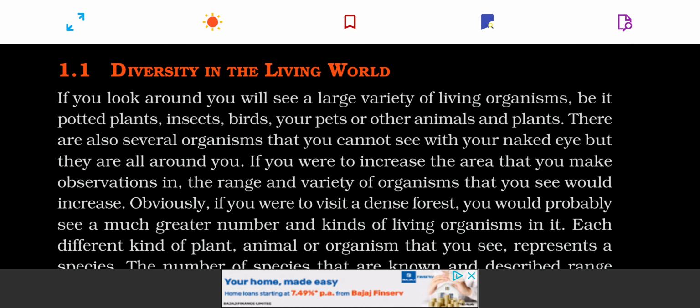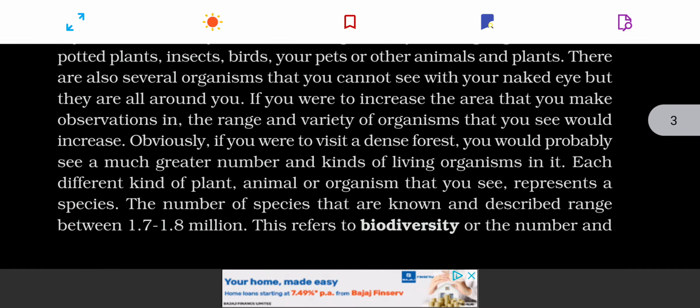How diverse is this living world? How different types of living organisms exist on this planet? Here is a summary of that. So in this paragraph, it has been talked about.